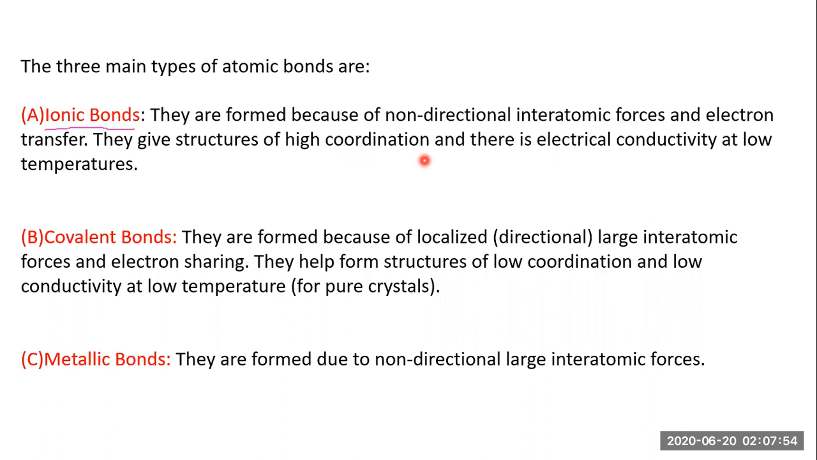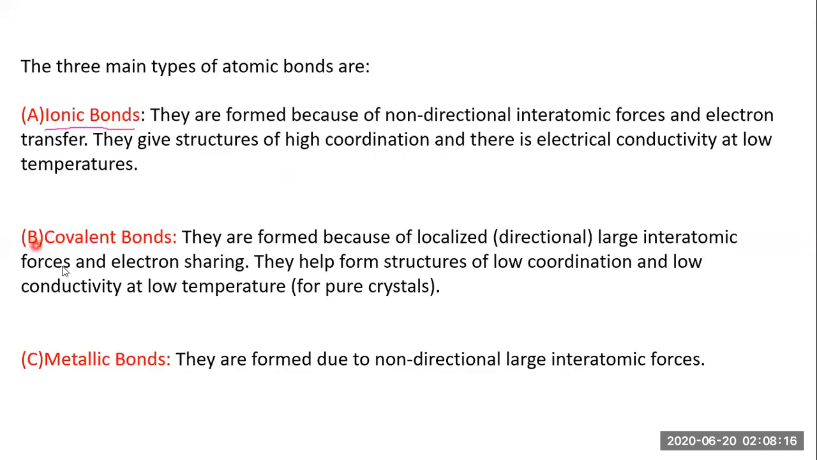So what are ionic bonds? They are formed because of non-directional inter-atomic forces. Whenever positive and negative charges combine, it is called an ionic bond, and they show high coordination, and there is electrical conductivity at low temperature. So this is a unique feature of ionic bonds.